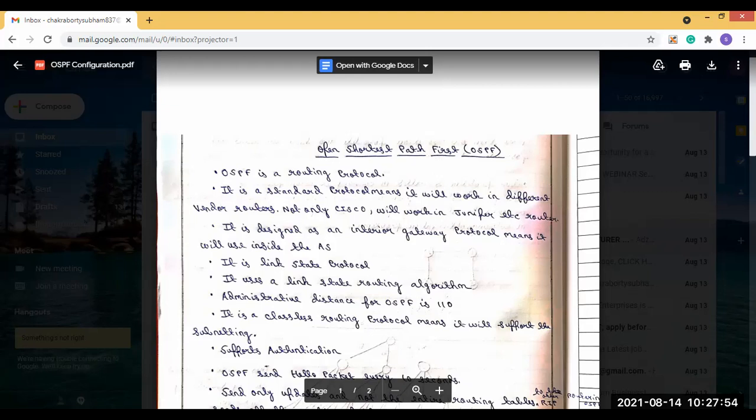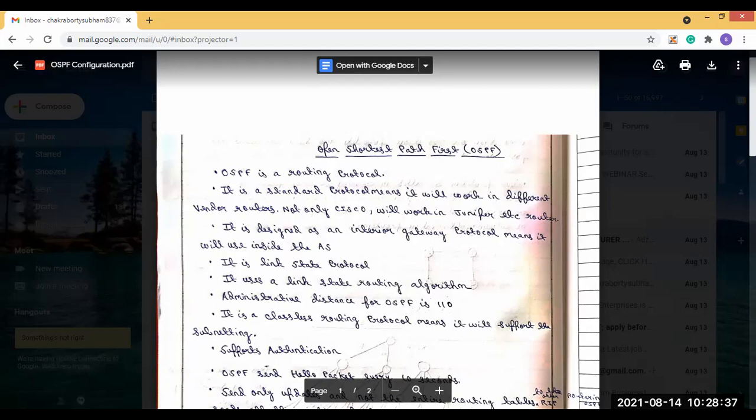Now why is this hello packet sent? When OSPF wants to communicate with a neighbor router, it sends a hello packet before starting the communication. So OSPF sends the hello packet every 10 seconds. Before creating the connection, the hello packet is sent. I have already discussed the 5 packets that are used. The hello packet is the first packet, because before creating the connection it sends the hello packet.